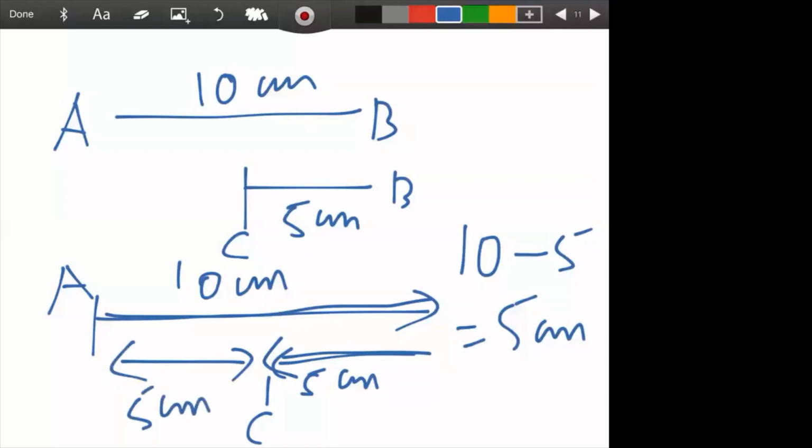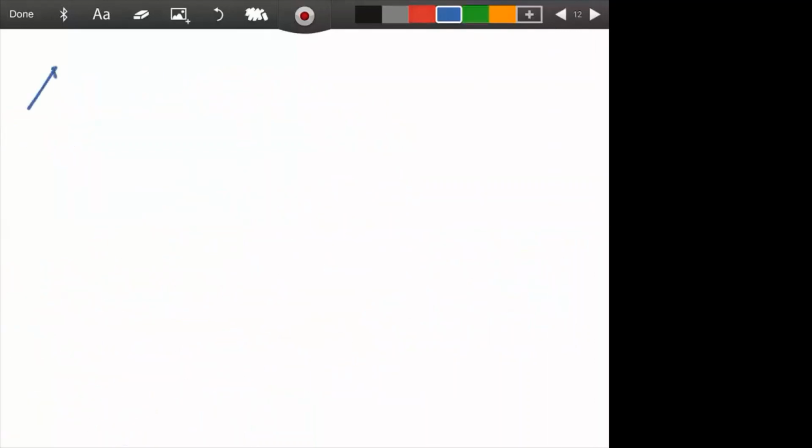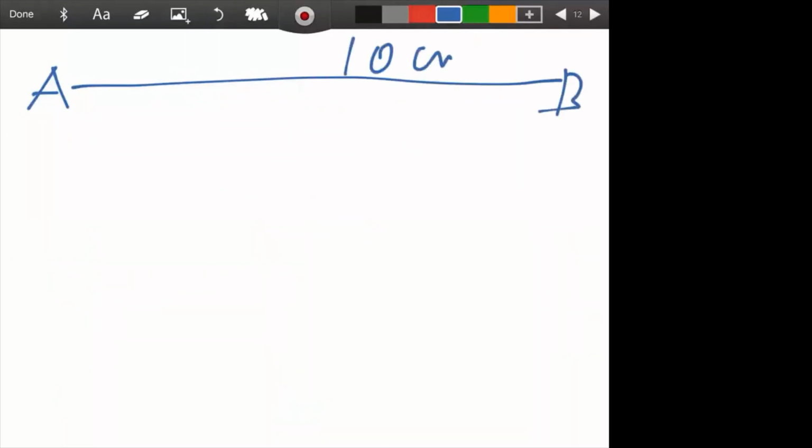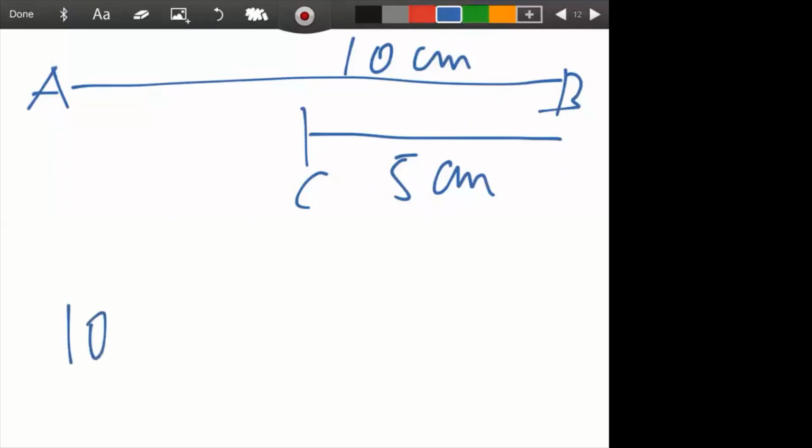Is it not? Let me try it again. See, from A to B, it is 10. And then from here back to C, it is 5 centimeter. So what is displacement then? As I told you, 10 minus 5, that is 5 centimeter.